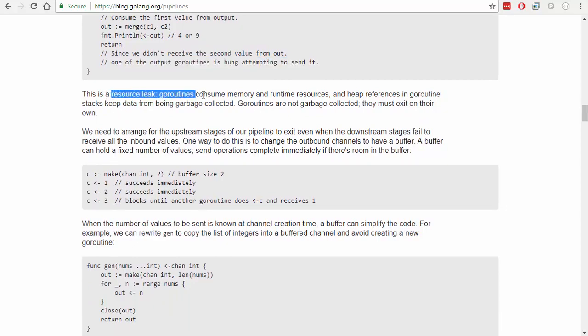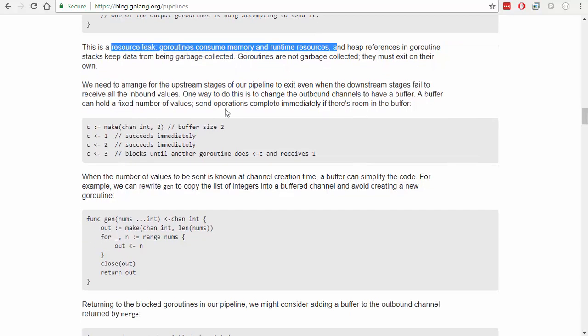This is a resource leak. Go routines consume memory and runtime resources, and heap references in Go routines are kept, to keep the data from being garbage collected. Go routines are not garbage collected, they must exit on their own. Correct. We need to arrange the upstream stages of our pipeline to exit even when a downstream stage failed to receive all the inbound values.